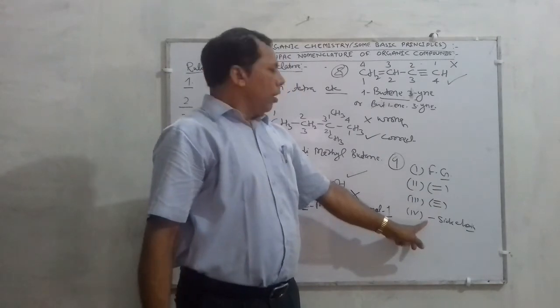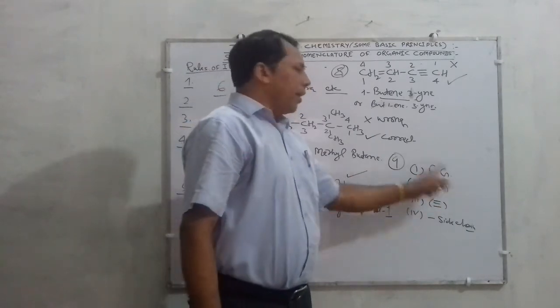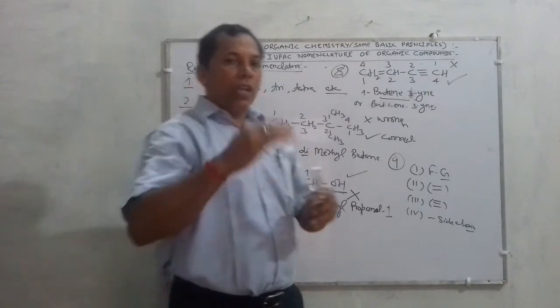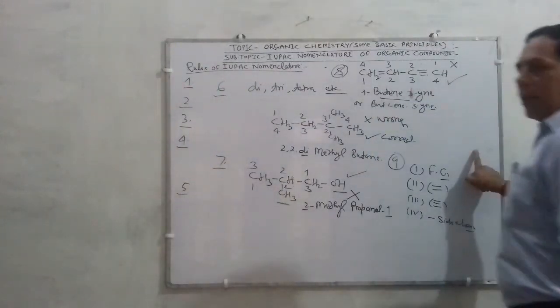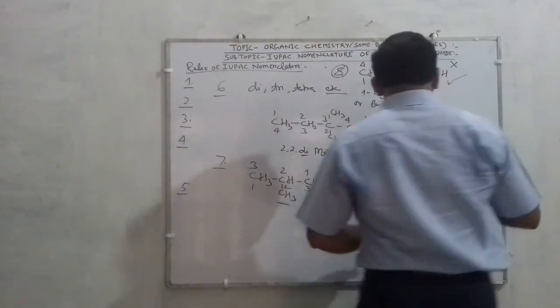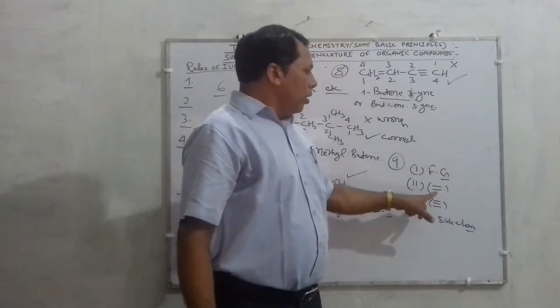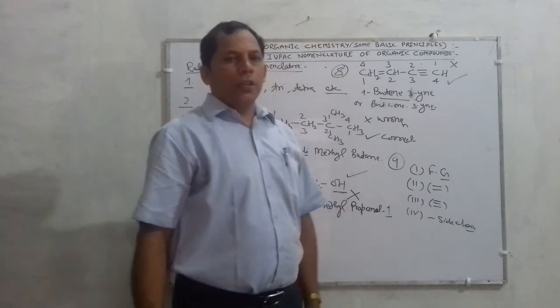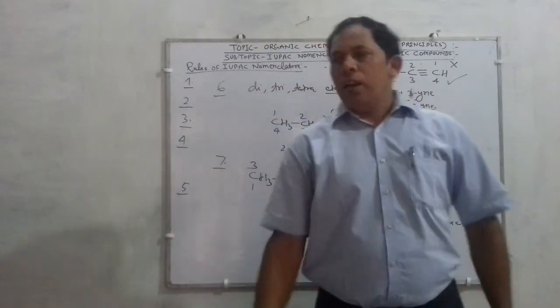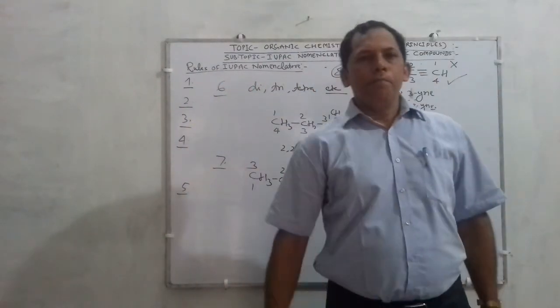Means if this type of groups and atoms are present in a compound, then the following preference takes place. In the numbering, first the functional group is followed, then double, then triple, then side chain. So children, this is all about IUPAC.